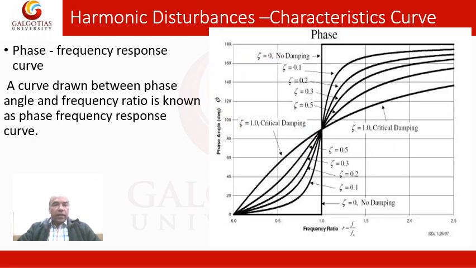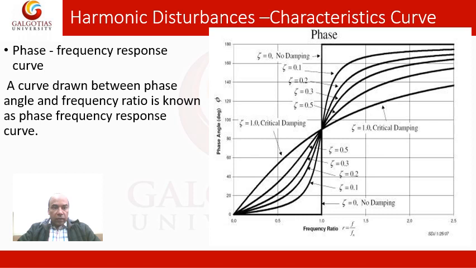Now the other characteristic curve is the phase frequency response curve, which is drawn between the phase angle and the frequency ratio, for different zeta as well as different frequency ratios. The curve is given in this way, and you can find here no damping, zeta equal to 0, critical damping, zeta equal to 1, and various other zeta.